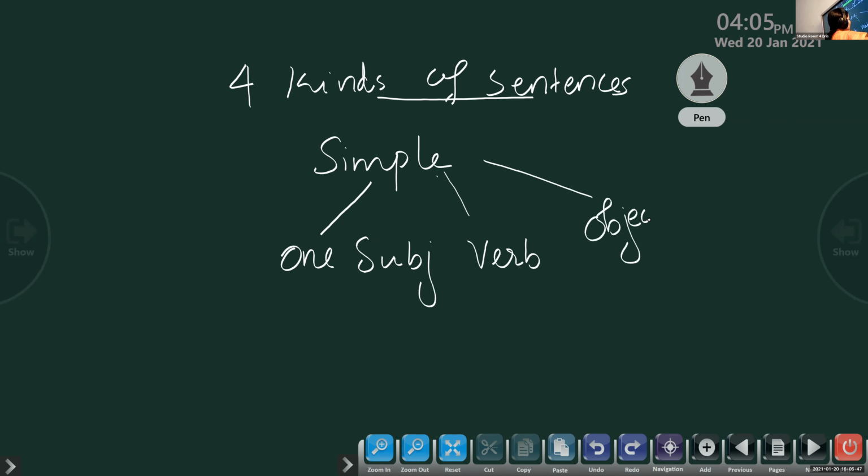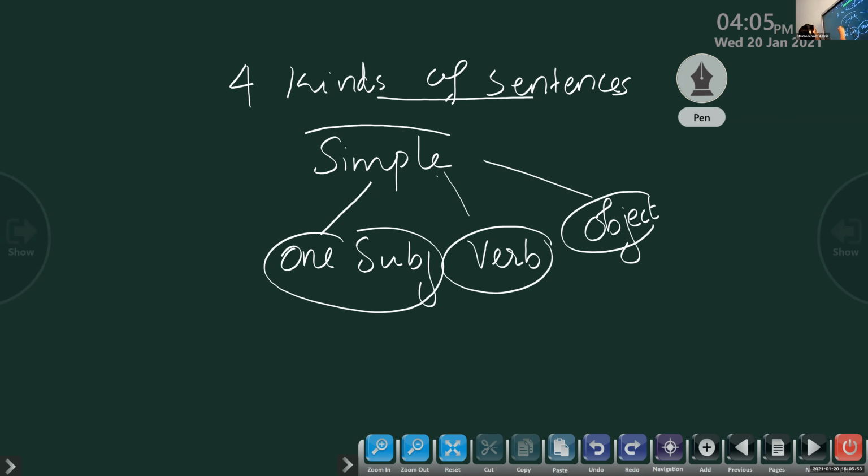This is clear only when you reach the 6th standard. Only this much you listen. We are going to talk about 4 kinds of simple sentence. In a simple sentence, there is only one subject, one verb, and one object. That means one subject, one verb, and only one predicate part.